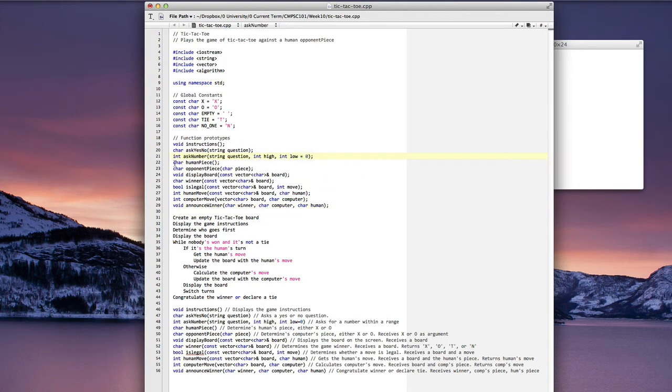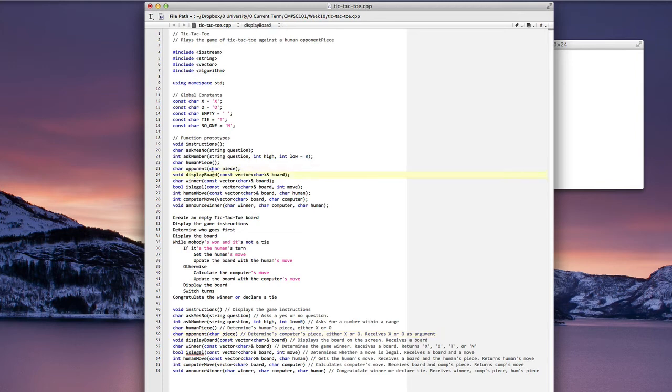The next function is a char function called human piece, a char function called opponent, and actually I'm going to drop the piece out of here. It'll just be opponent, and let me go ahead and make that change down here where later on I will do my function definitions as well. And that receives the char piece.